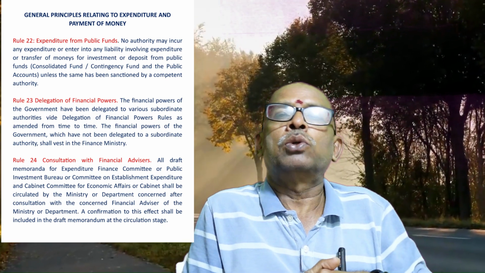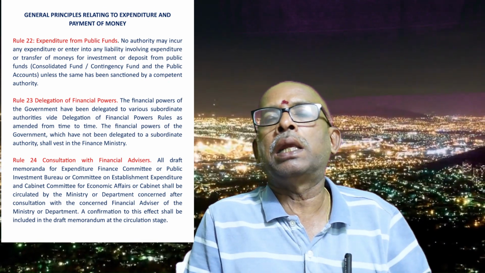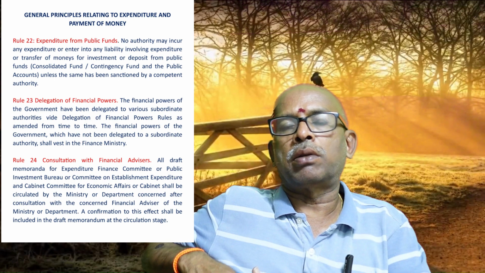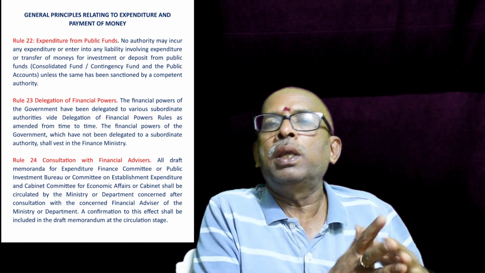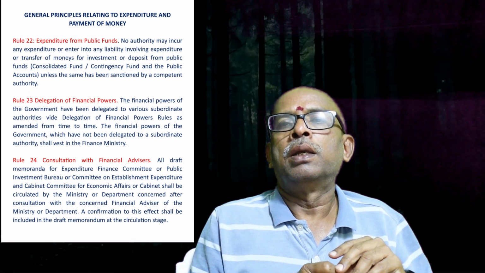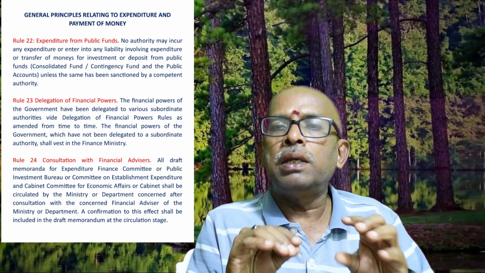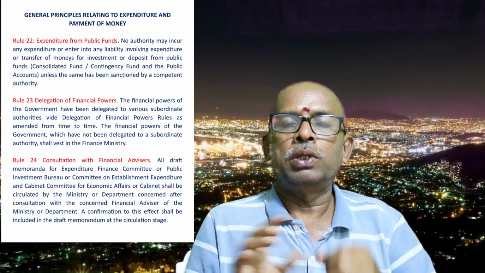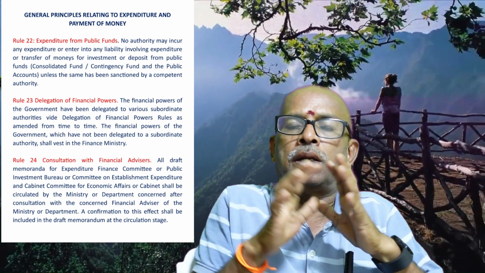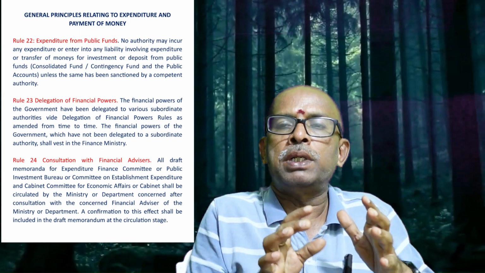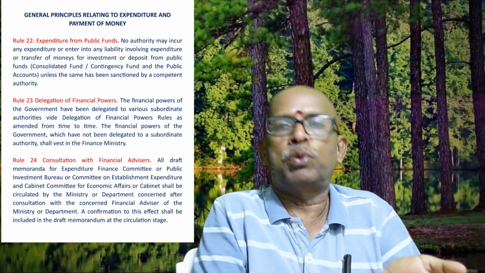In the department also, in addition to the general delegation of financial power, every department will delegate down the line to all the subordinate authorities powers within the power delegated to the particular department, so that each unit of the department functions in an easy manner. This is the idea. So every time you need not go to higher authorities for approval. So any expenditure, no authority, if somebody incurs expenditure, it is already approved by the competent authority. If the person himself is the competent authority, yes, he can approve and then incur.